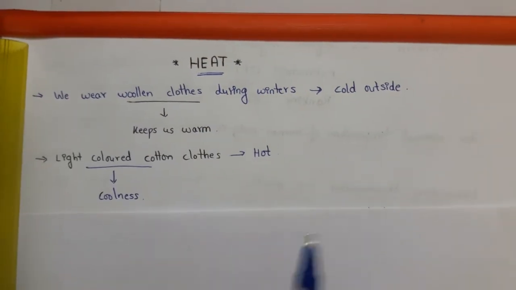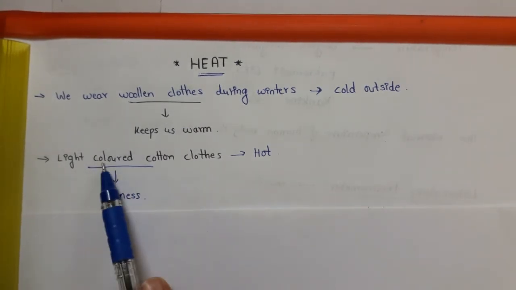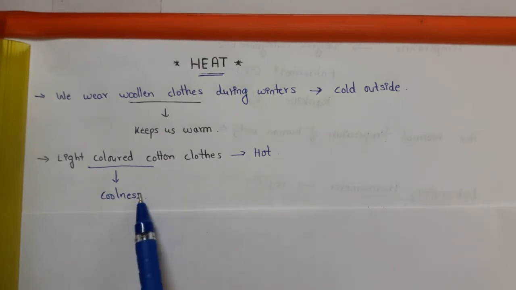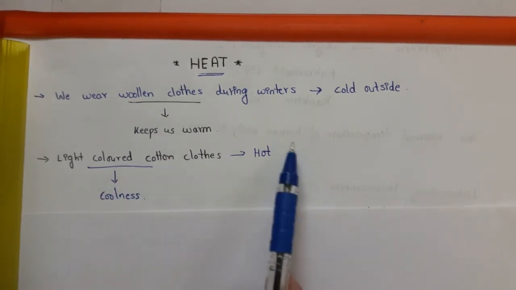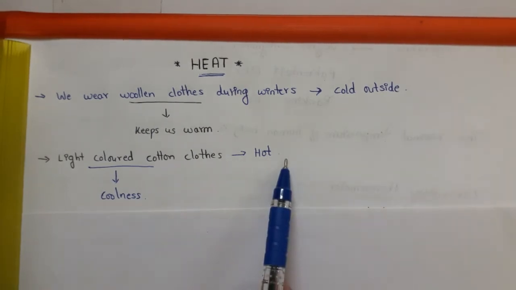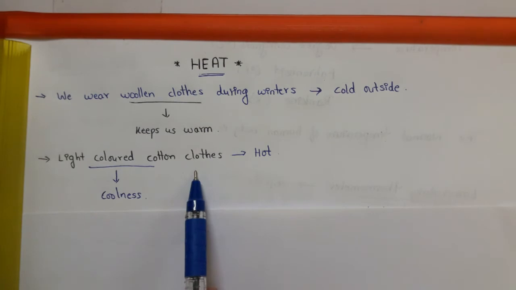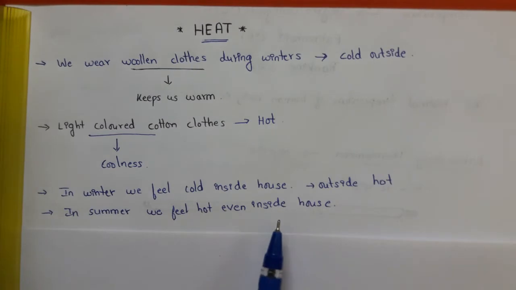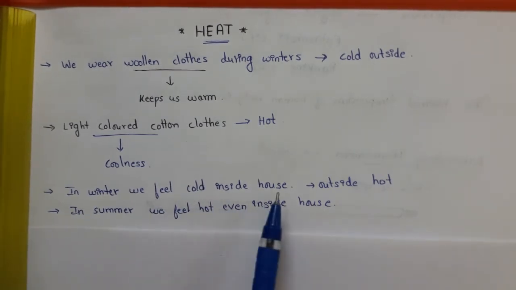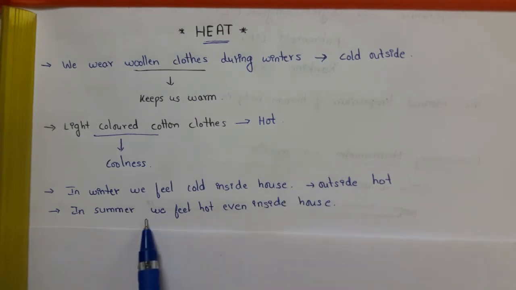But in summer we wear light colored cotton clothes. Why? Because light colored cotton clothes keep us cool and give coolness to our body. Because it is hot outside, we wear light colored cotton clothes as they absorb very little heat. In winter we feel cold inside the house, but outside it will be hot. But in the summer we feel hot even inside the house.